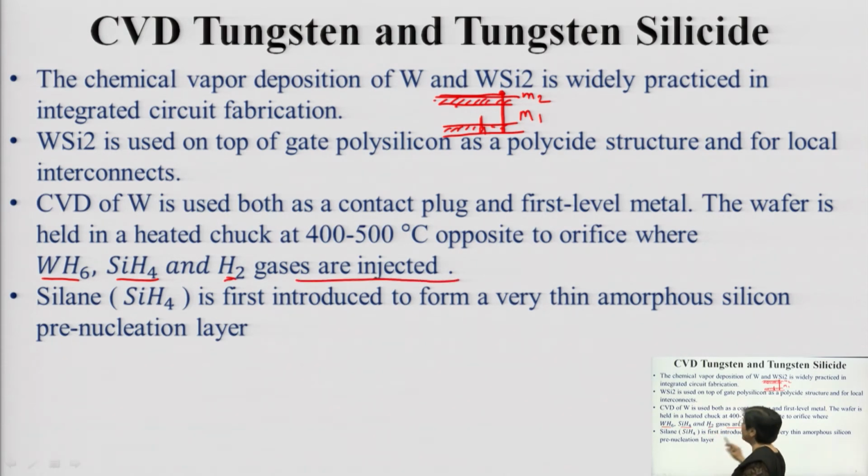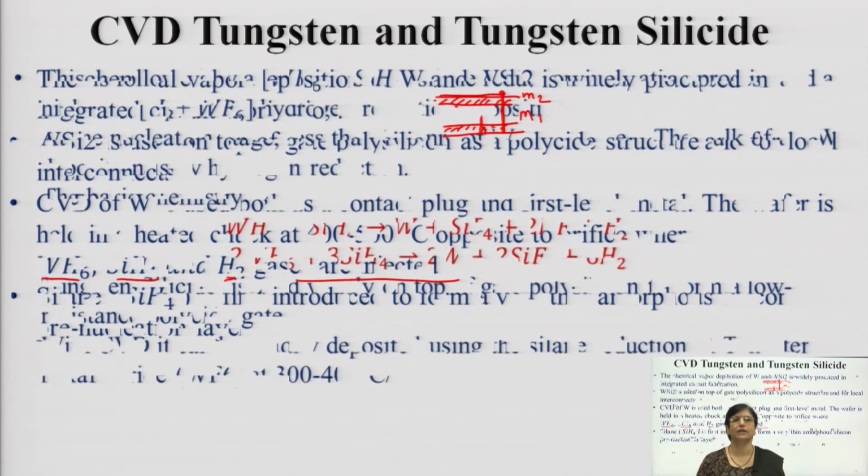These gases are injected. Silane is the workhorse, it will be first introduced and will form amorphous silicon, a pre-nucleation layer where your tungsten can easily get deposited. So, silane first forms an amorphous layer of silicon where the tungsten can easily be deposited, and silane is the workhorse in this case.